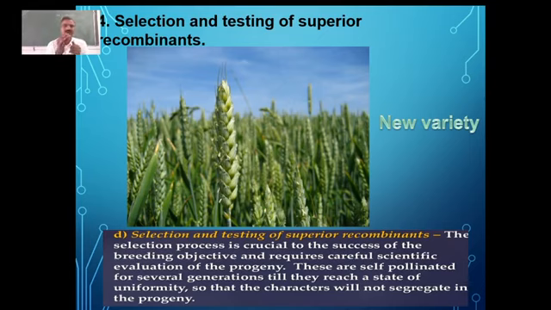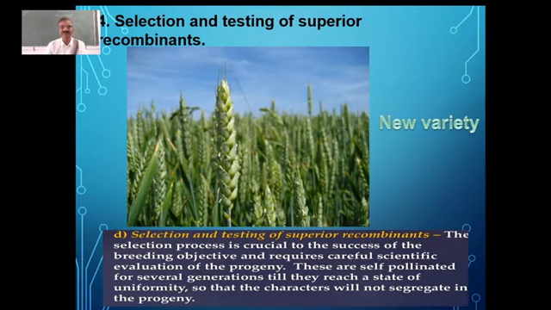Then why should we go for self-pollination here? Why can't we go for cross-pollination? If you go for cross-pollination, those recombinants may lose the traits. The traits can be lost also. That's why you have to go for self-pollination, so that the characters will not segregate. They should not be segregated. We want to preserve those recombinant characters. That's why we have to go for self-pollination.